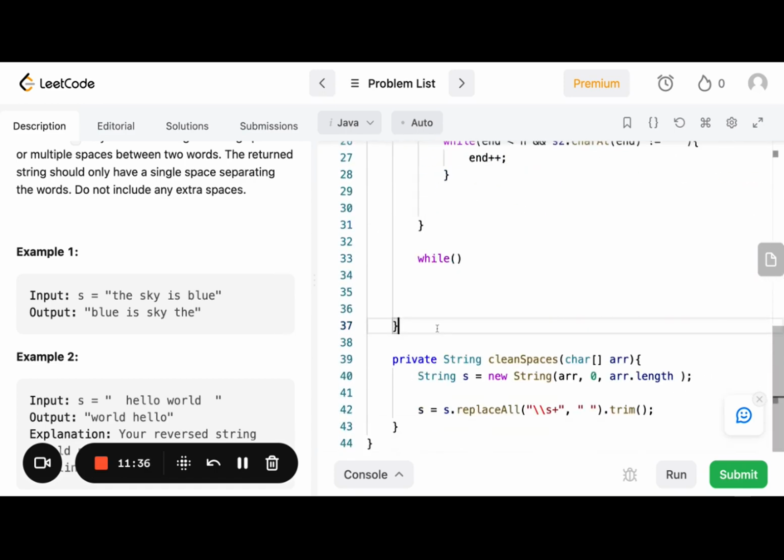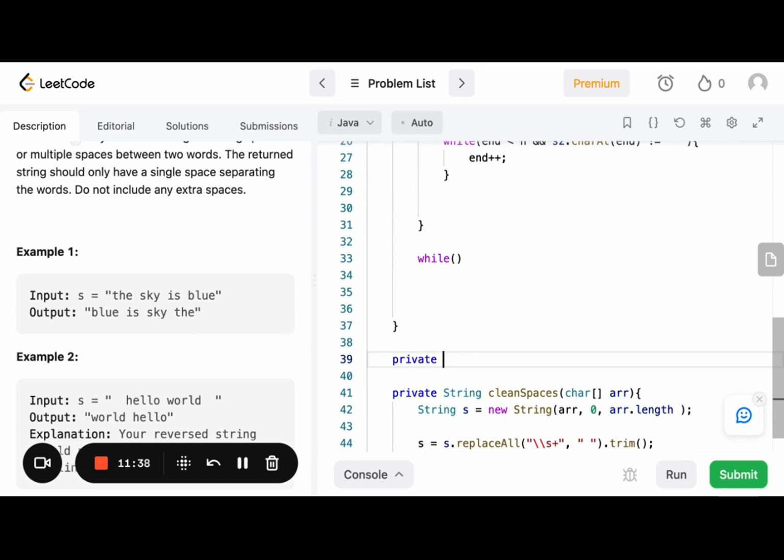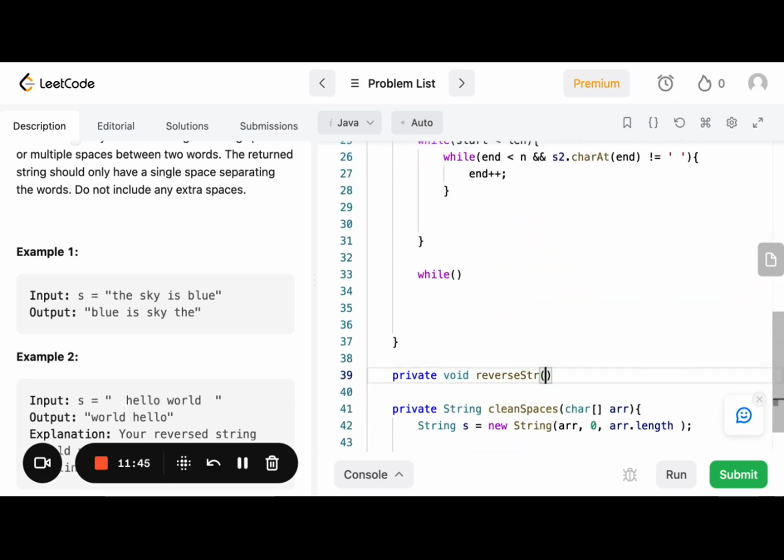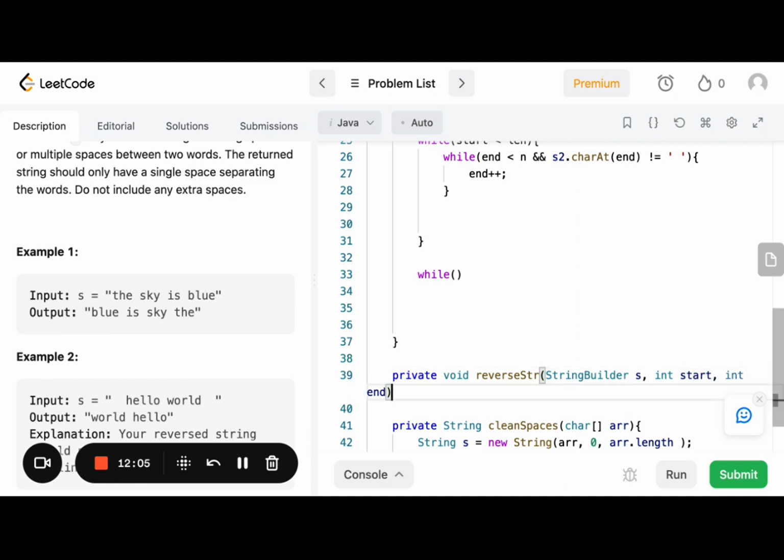So where can I put that? I'm going to put it here. Private void reverse. What is this method called? Reverse words. Okay, we'll just say reverse the string. Here we'll pass in our StringBuilder s, and we need to pass in the bounds of what we want to reverse, so int start and int end. And this is going to be a typical string reversal.